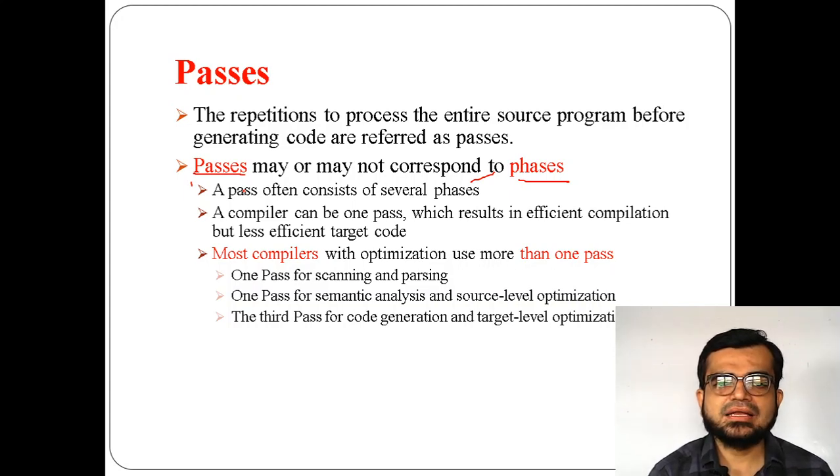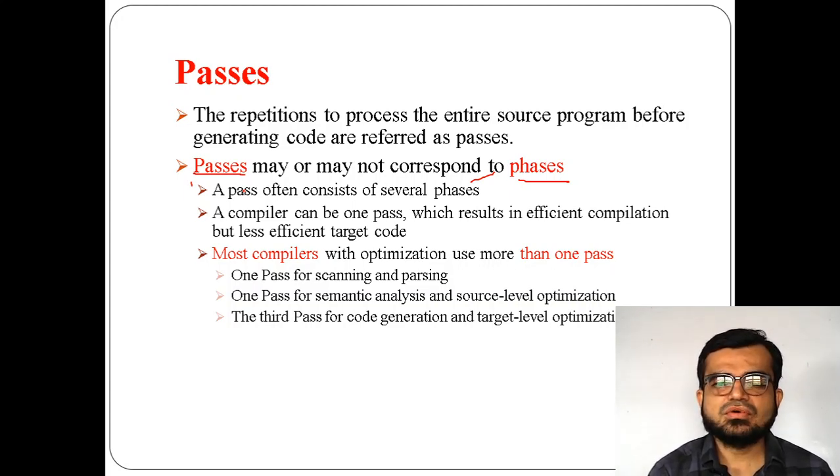So a compiler can have one pass also. For example, as I said, there are 6 phases in your compiler, so you can take all these 6 phases in one pass also. That means a compiler can be one pass.